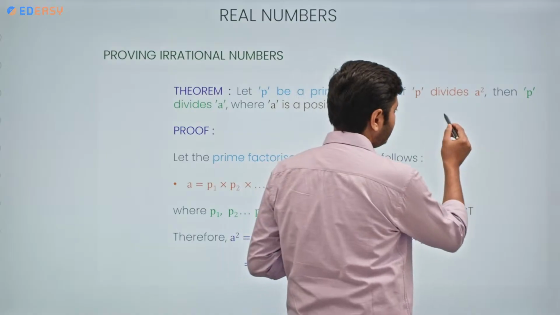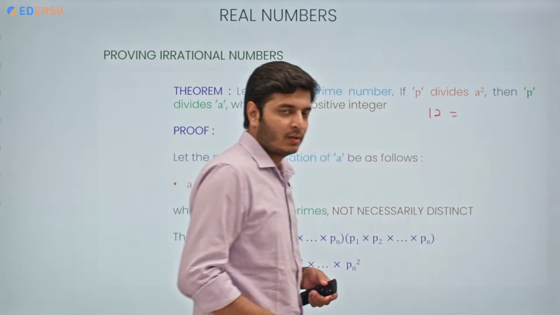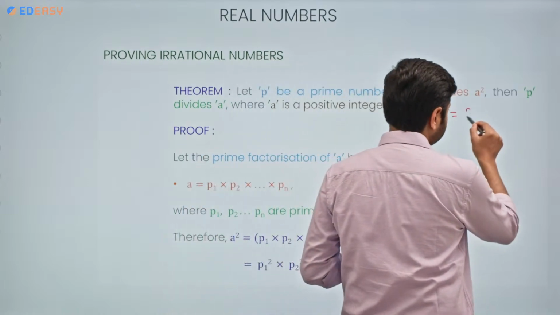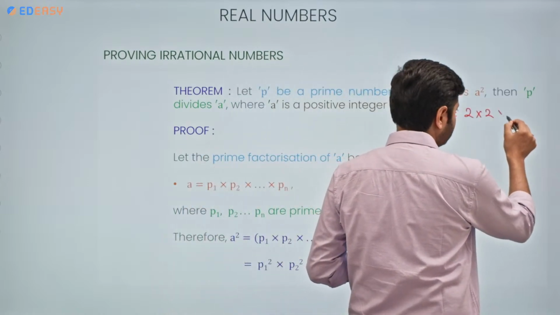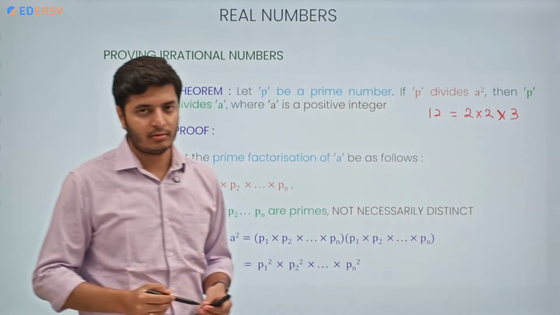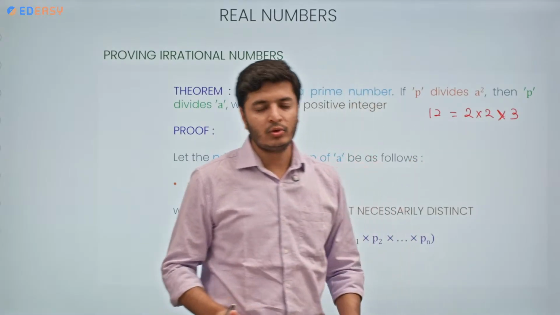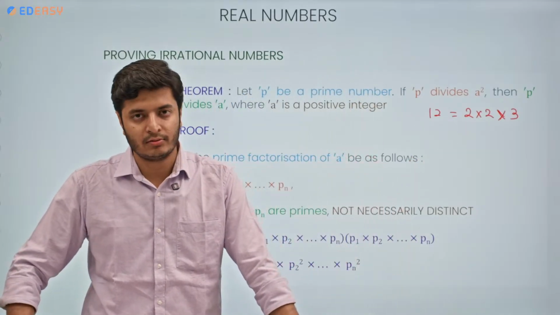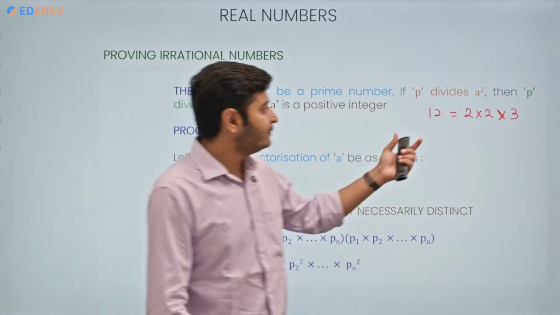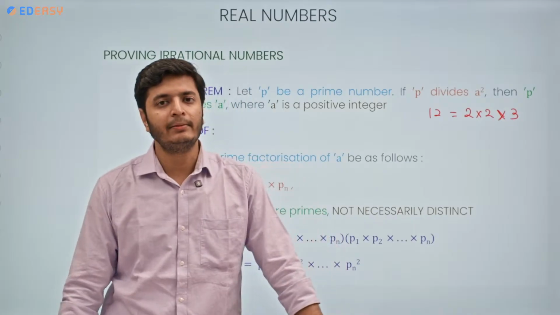Suppose we have 12. What is the prime factorization of 12? 2 into 2 into 3. This is the prime factorization, correct? Now, as you can see, 2 has been repeated twice, 3 once. Even if I multiply just by changing the order, I will always get 12 only.